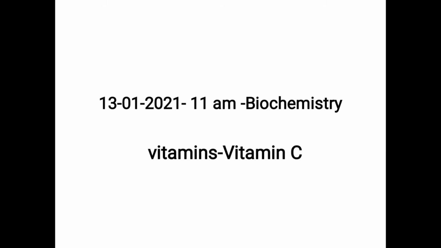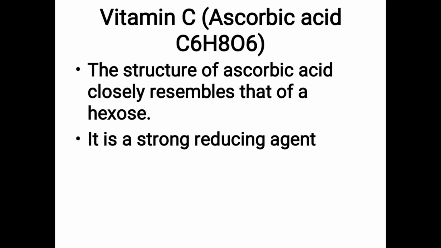Next under water soluble vitamins is vitamin C. You have already seen the structure of vitamin C in brief, that it resembles hexose, C6H12O6. The formula of vitamin C is C6H8O6.